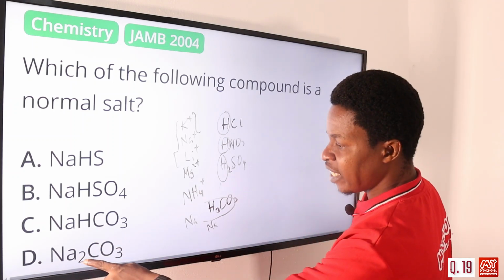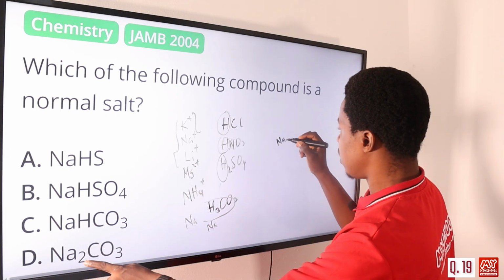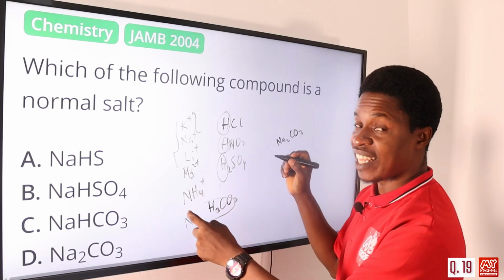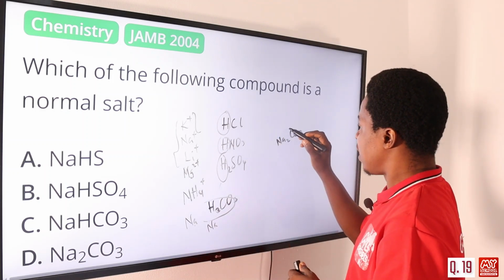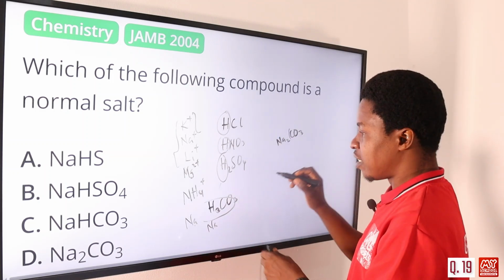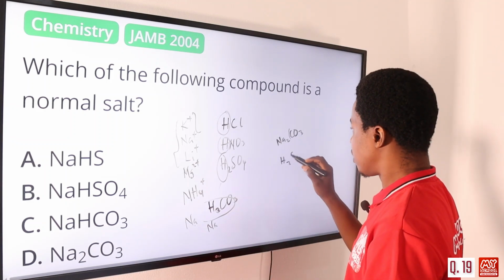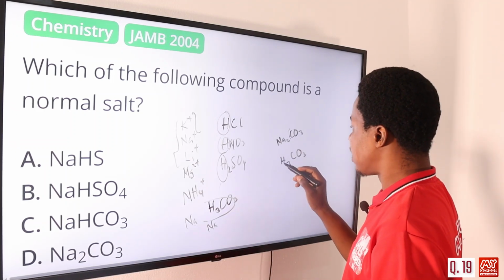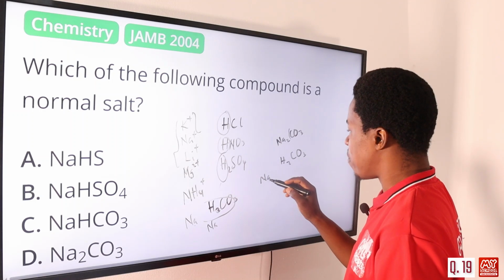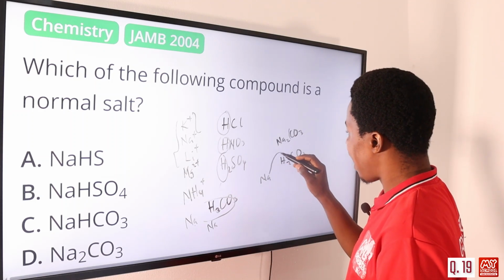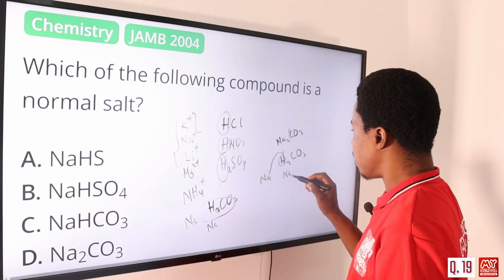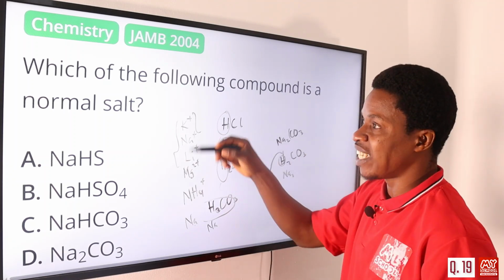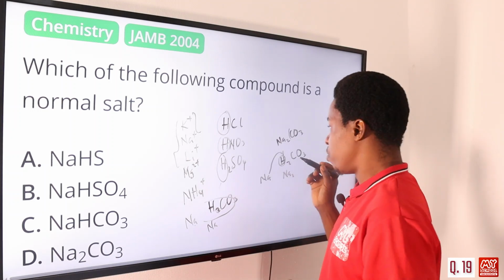Don't forget that salts actually came from acid. If we have CO3 here, which acid has CO3? It is H2CO3. So there was initially hydrogen here, but sodium ions came in to replace both hydrogen ions to form Na2CO3. So all the hydrogen ions present in the acid have been replaced, though it's a weak acid.